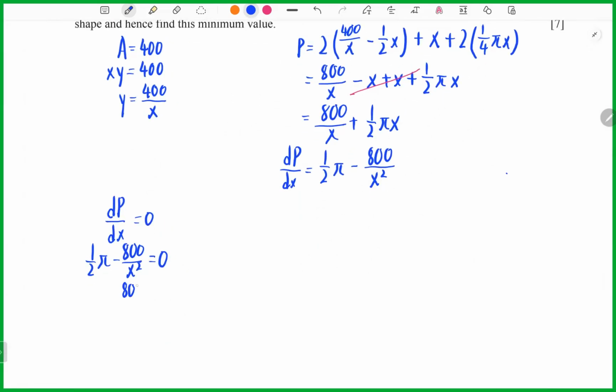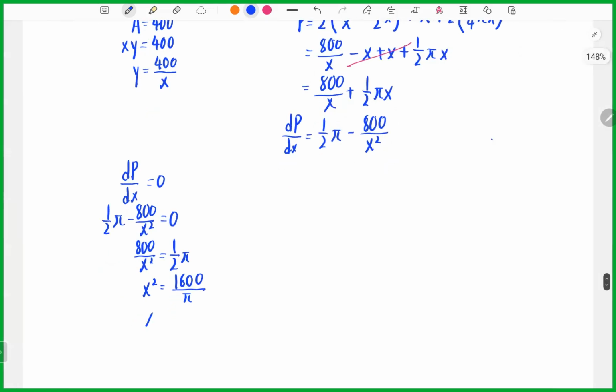Now we can write 800 over x squared equals 1 over 2 pi. So x squared will equal 1600 over pi. So x will equal the square root of 1600 over pi, so x will equal 40 over square root pi here.